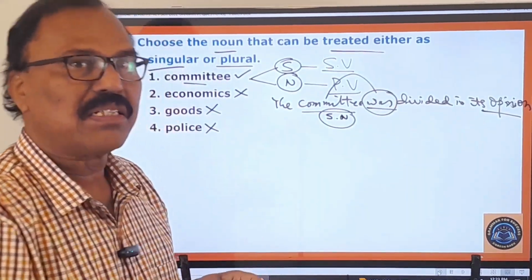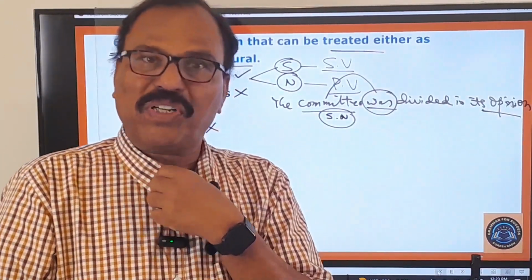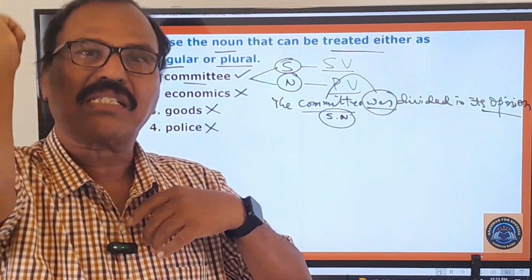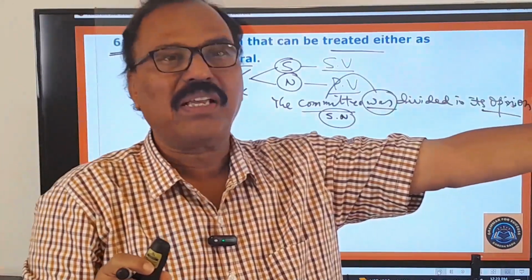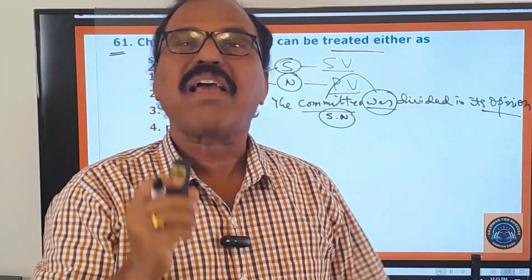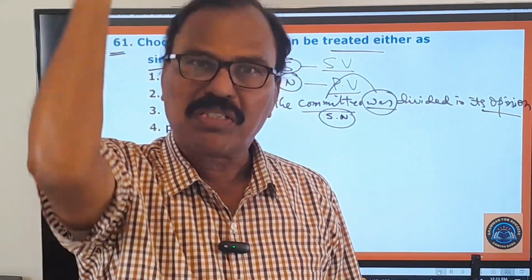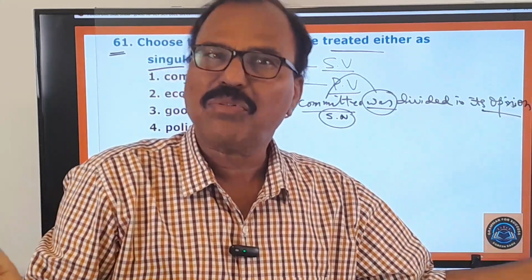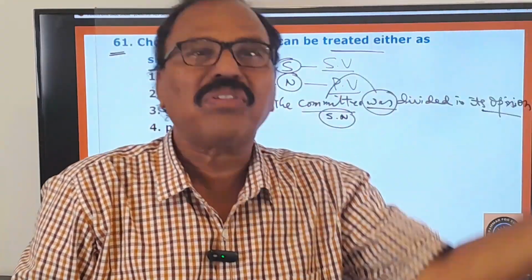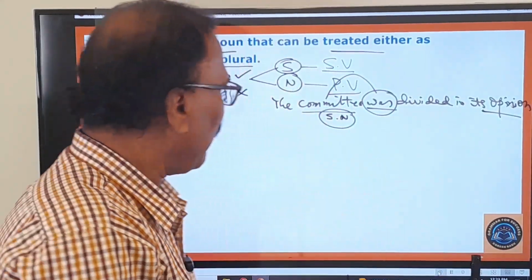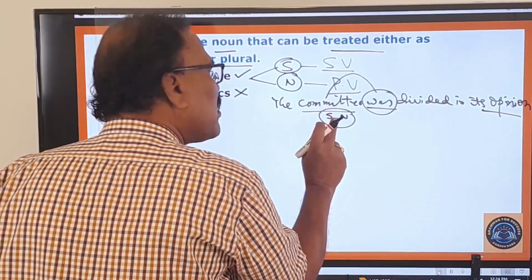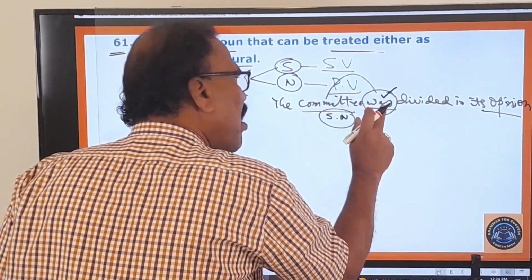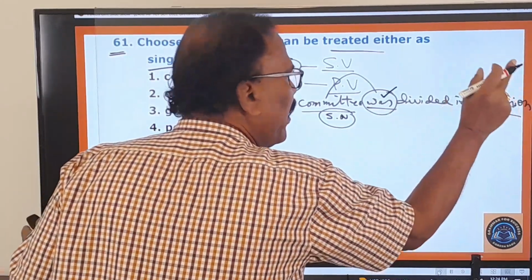You know, in the English language, there is a beautiful rule. What is that? Beside the singular noun or singular subject, you should use only a singular verb. Beside a plural noun or plural subject, you must use only a plural verb. So that rule is there throughout the English language, that you know very well. So here this committee is a singular noun, therefore a singular verb is used here. The committee was divided in its opinion.